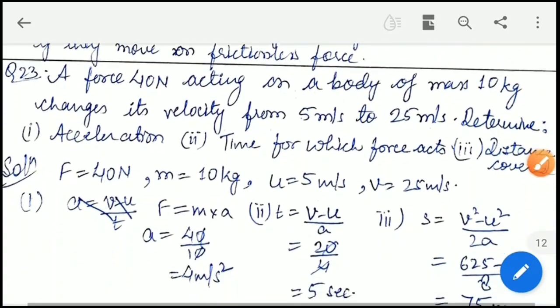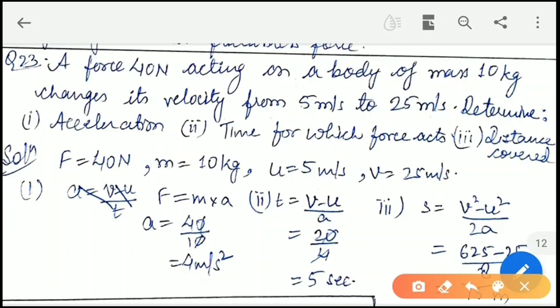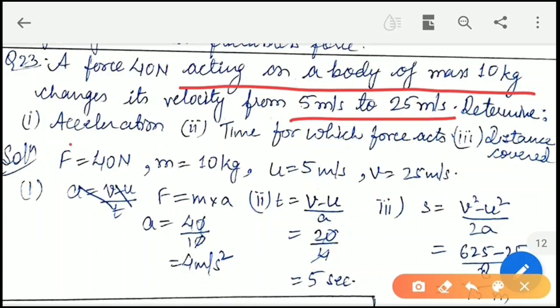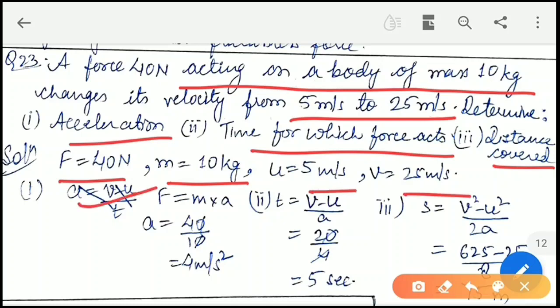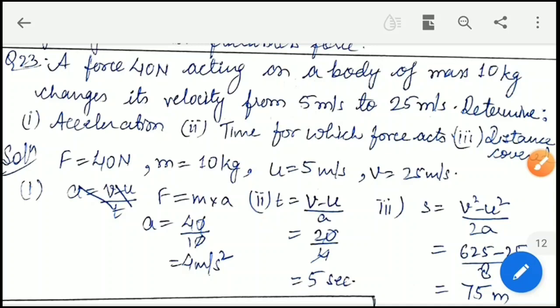Now last question is, a force 40 Newton acting on a body of mass 10 kg changes its velocity from 5 meter per second to 25 meter per second. Determine acceleration, time for which the force acts, and the distance covered. F is 40 Newton, mass is given, U is given, V is given. So we will find first acceleration, that is a is equal to F upon m. So it will be 4 meter per second square. Then we will find the time by Newton's first law of motion, it is 5 seconds, and then by Newton's third law we will find the distance.